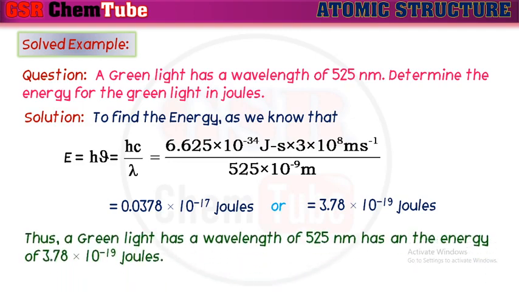And thus, a green light that has a wavelength of 525 nanometers has an energy of 3.78 into 10 to the power minus 19 joules. In this way, we can calculate the wavelength or frequency or energy or wave number by using these relations. If one quantity is given, we can calculate the other.